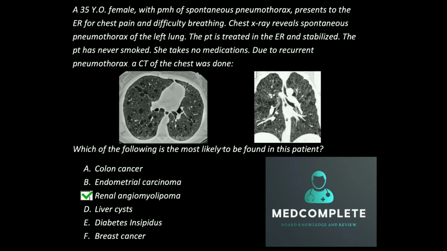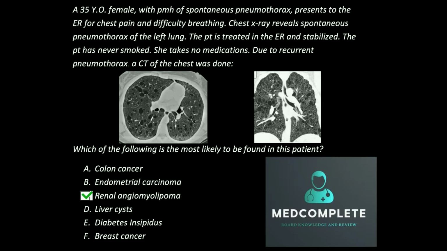So first and foremost, you need to know what the diagnosis is. Whenever they give you a CT of the chest, or they describe to you a young female who is a non-smoker and is developing multiple pneumothoraces with cysts all over her CAT scan, this is LAM, lymphangioleiomyomatosis, and the short term is LAM.